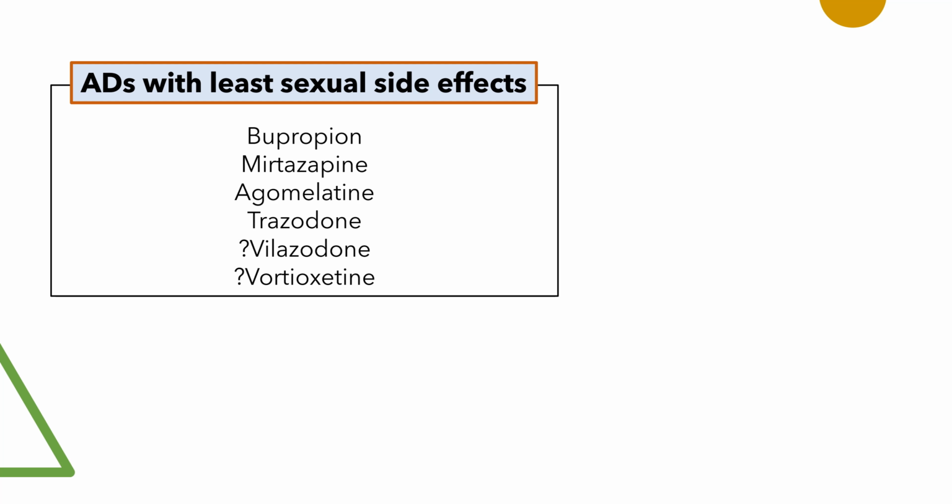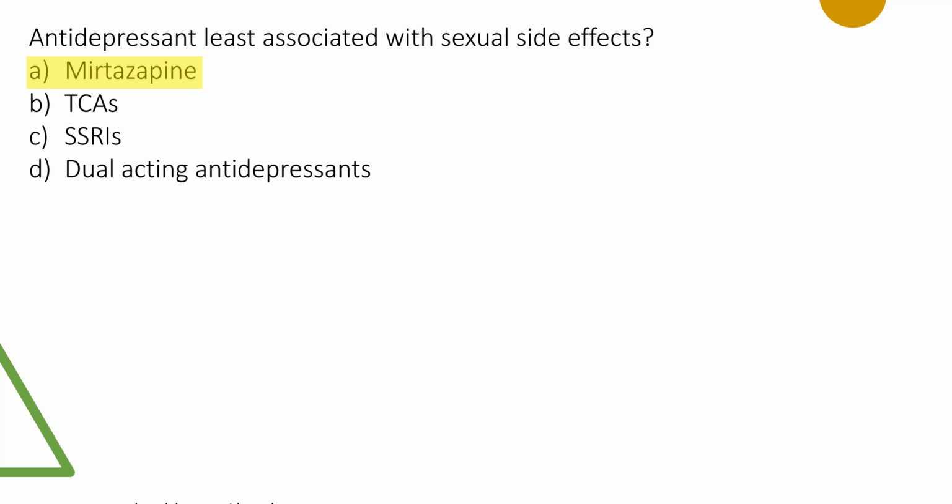You need to understand some of the safest antidepressants in terms of sexual side effects. Bupropion is one of the best. Other drugs are mirtazapine, agomelatine, trazodone, vilazodone, and vortioxetine, which have also been shown in some studies, but because they work on serotonin receptors significantly, sometimes they end up actually causing sexual side effects by themselves too. So, answer is mirtazapine.